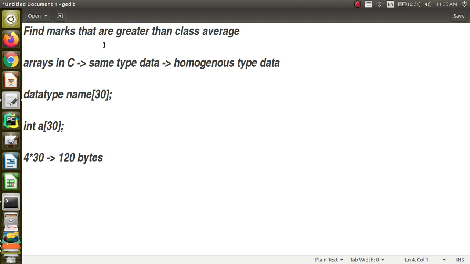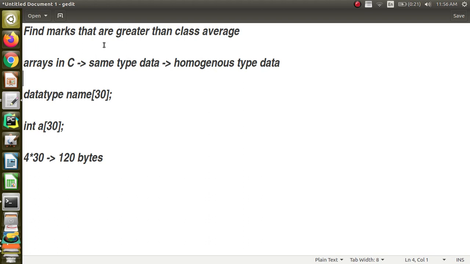What is the difference between that problem and this problem? There we need not store the marks, we didn't store them. What we were doing was just reading each mark from the user and adding it to the sum variable. We had a variable sum which was accumulating the summation of the data received till now. We never stored the marks because we didn't require them.